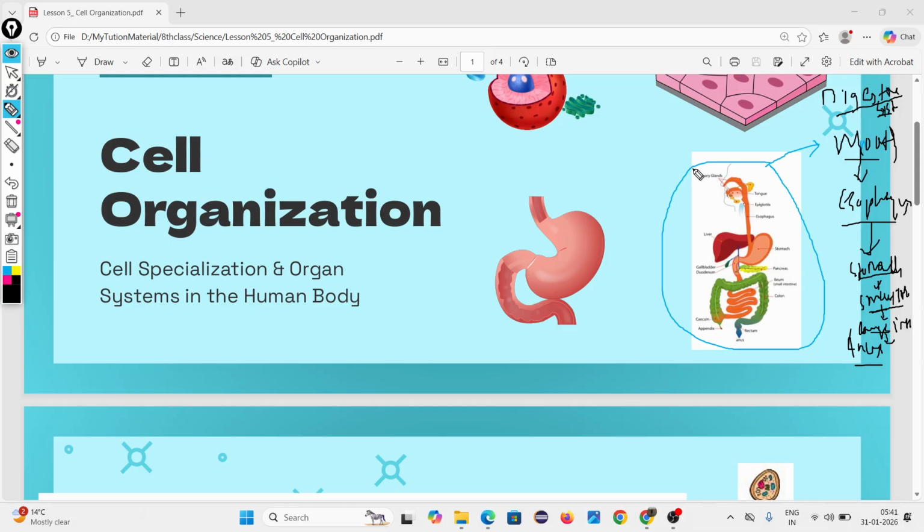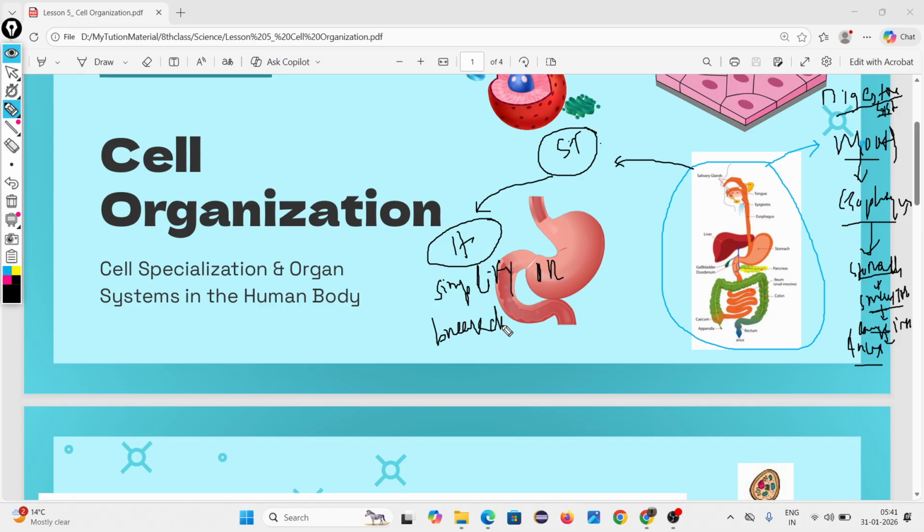Then the question is, what is the work of the digestive system? Because a group of organs performs one specific function, na? Then what is the specific function of a digestive system? It simplifies food, breaks down food to get energy.